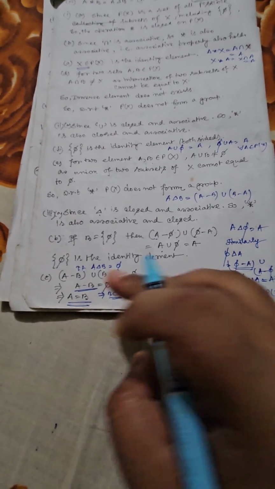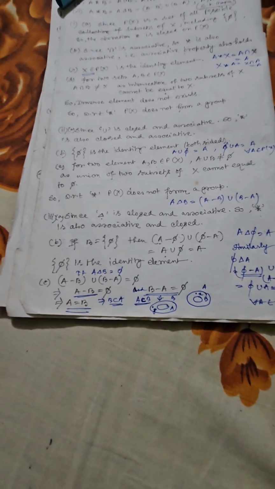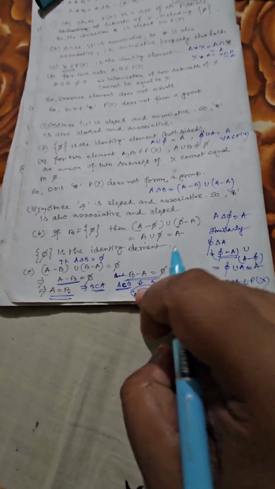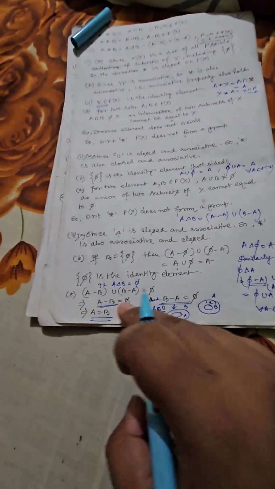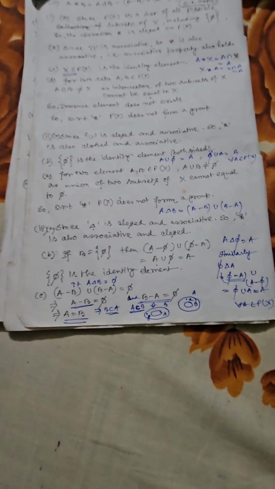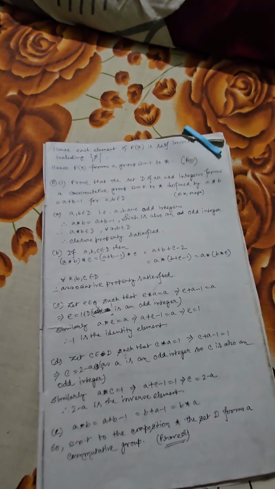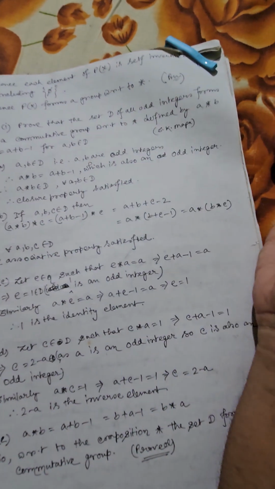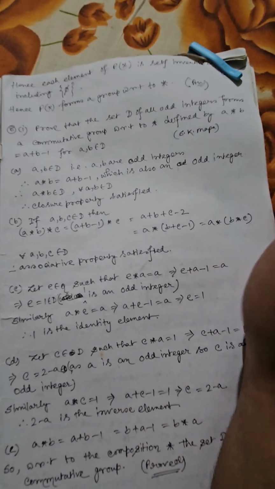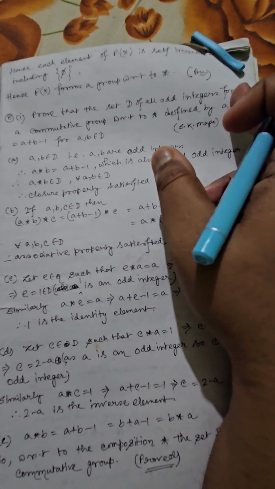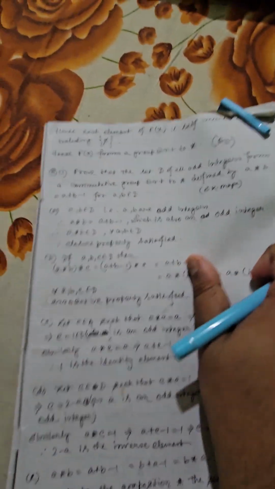It is not like A minus B is equal to phi, so that A equals B. In this way you cannot say A equals B. You have to use the concept of subset, so that you can say A must be equal to B. So A del B is equal to phi implies A equals B. What does it mean? If we claim B is the inverse of A, you have seen that it is self-invertible, because A and B are identical.